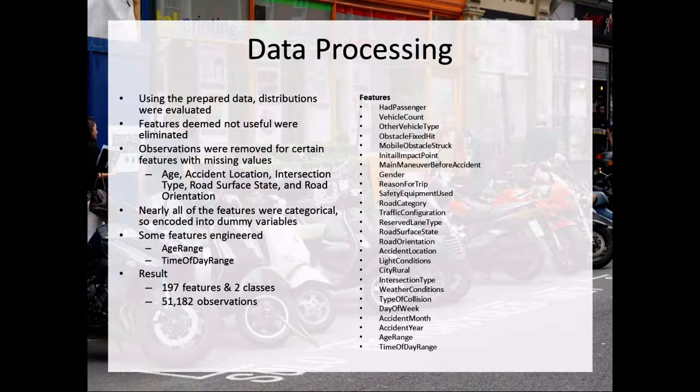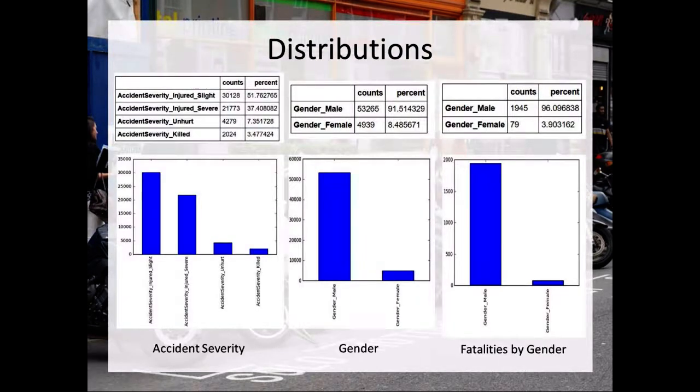So after that, I did some distribution evaluation to determine which features to keep and which to get rid of. I also removed some observations where there were missing values with things like age and location. Nearly all the features were categorical, so I encoded those into dummy variables, but engineered a couple of features for age range and time of day. So the result was just over 51,000 accidents left to work with.